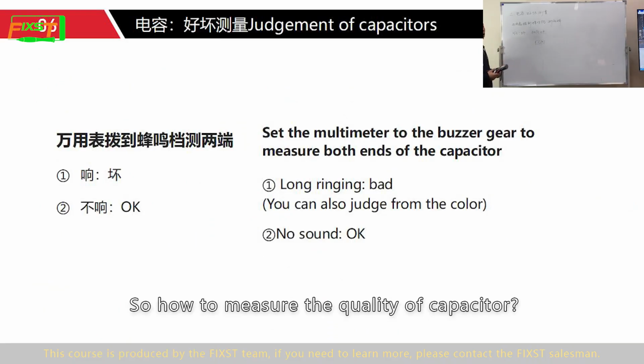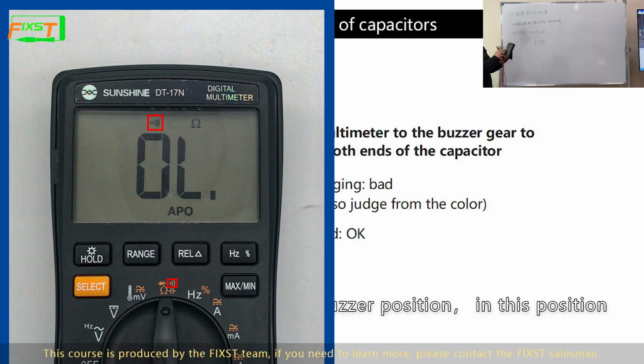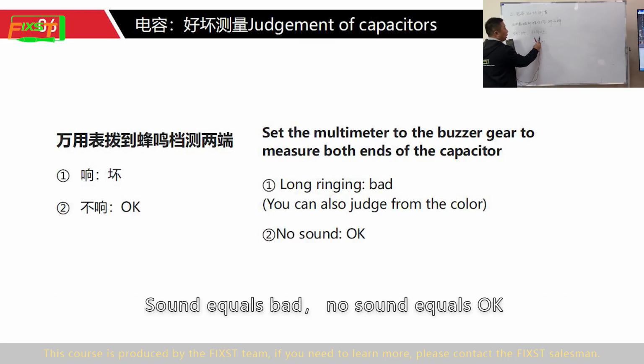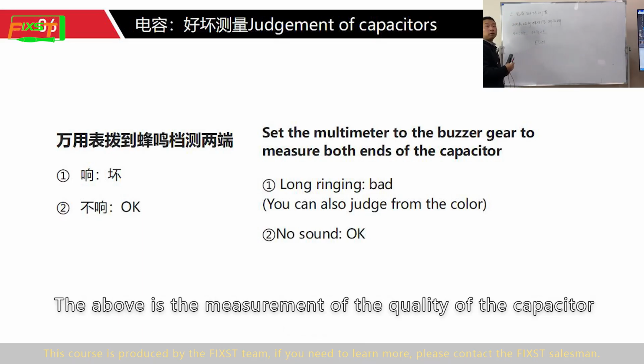So how to measure the quality of a capacitor? First, set the multimeter to the buzzer position. In this position, put the test leads on these two ends, regardless of direction. Sound means bad, no sound means okay. Place them on both ends of the solder joint, regardless of direction. The above is the measurement of the quality of the capacitor.